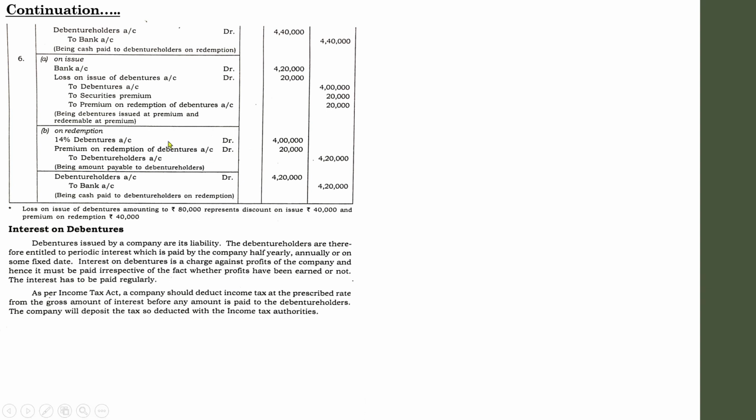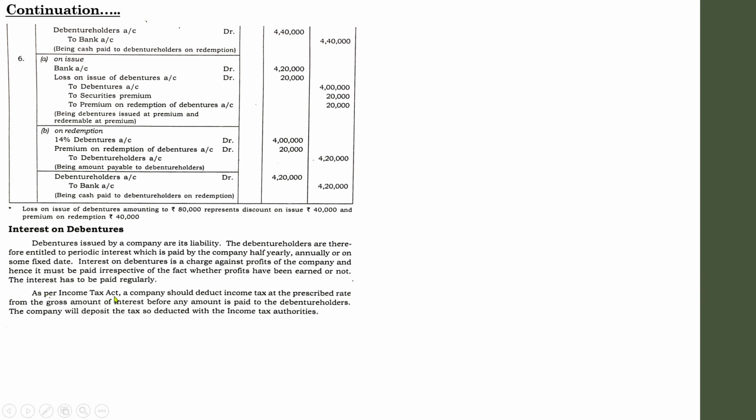Debentures issued by a company are its liability. The debenture holders are therefore entitled to periodic interest, which is paid by the company half yearly, or it may be annually, or on some fixed date. That is up to their discretion, the agreed terms between the company and the subscriber or the debenture holder. Interest on debenture is a charge against the profit of the company, and hence it must be paid irrespective of whether profit has been earned or not. Interest has to be paid regularly. We have discussed all these theoretical aspects at the beginning of this module.